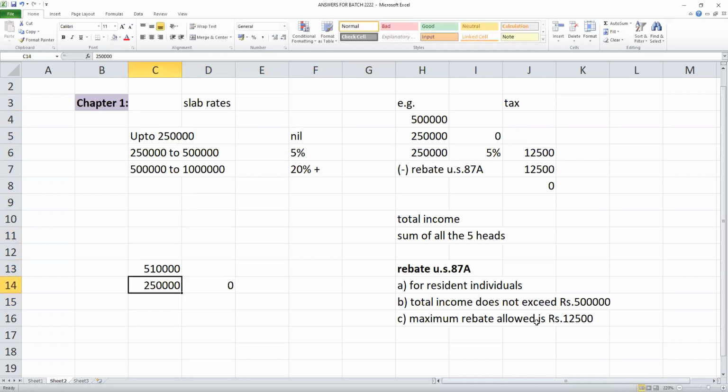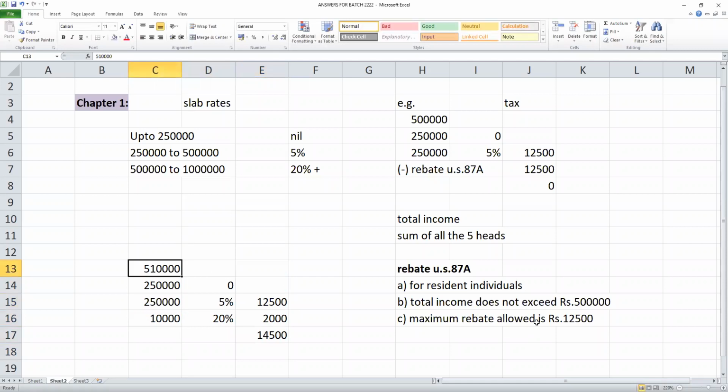Next 2.5 lakhs at 5% is 12,500. Balance above 5 lakhs, that is 10,000, at 20%.